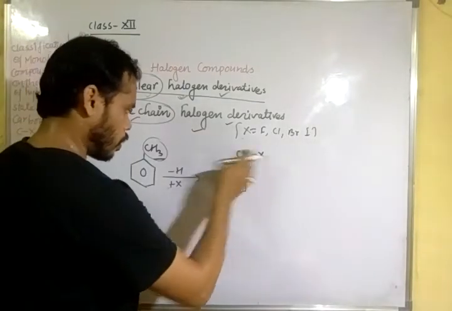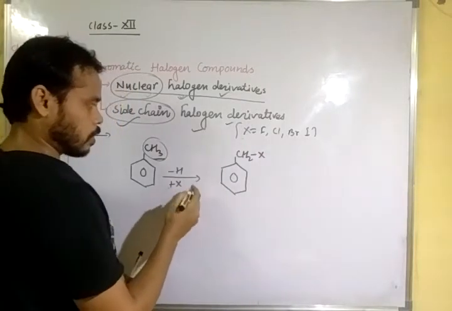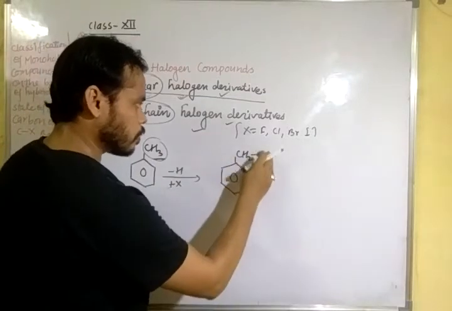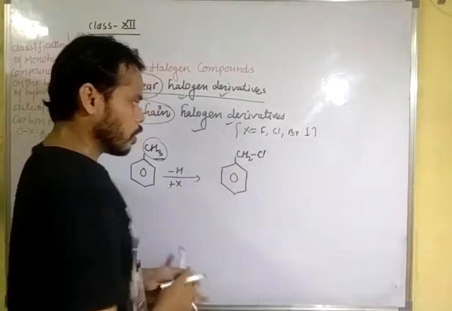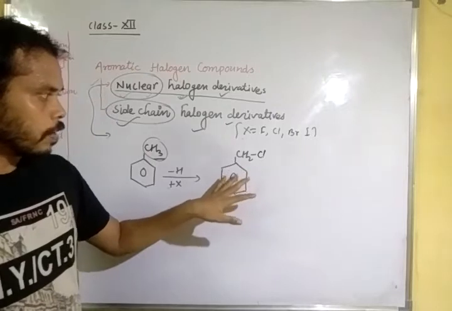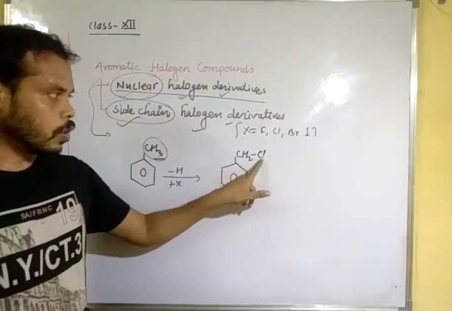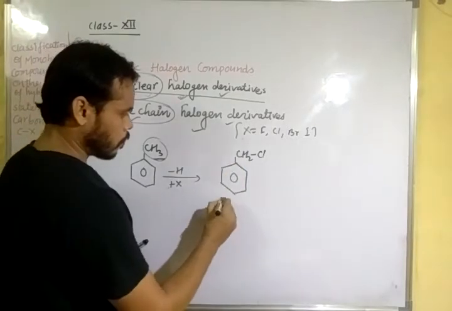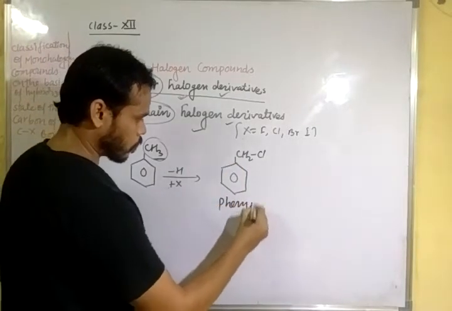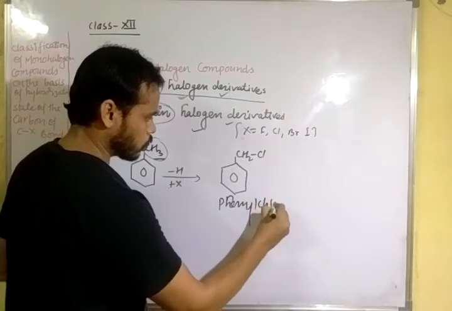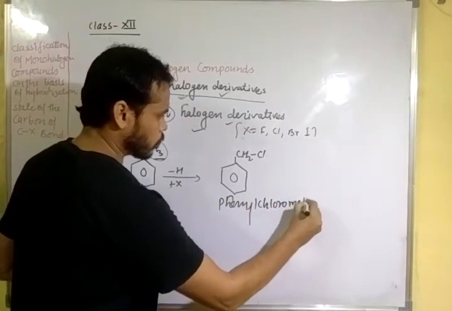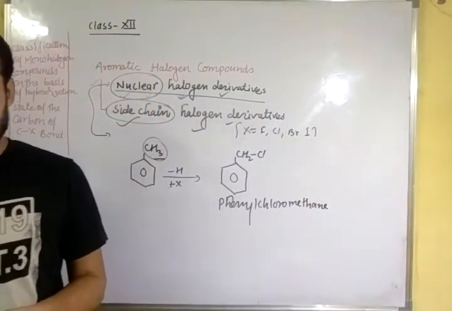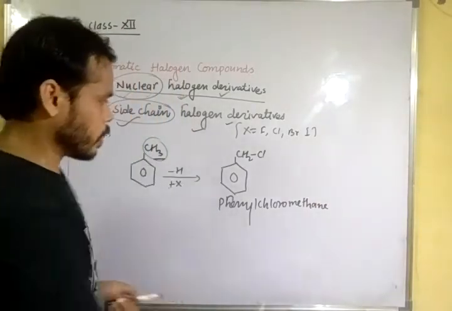If the halogen atom is a particular member like chlorine, then the name of the compound is phenyl chloromethane, and in general it is named benzyl chloride.